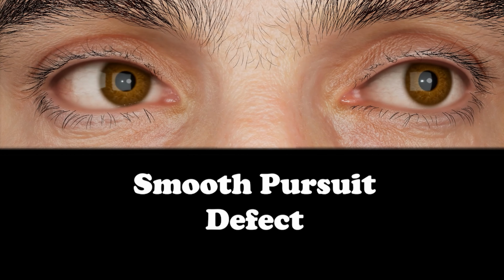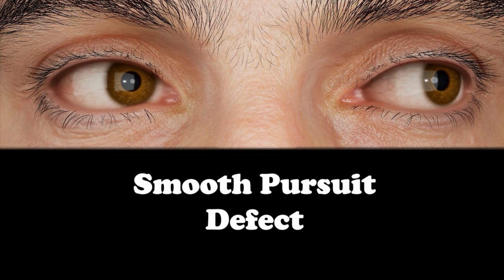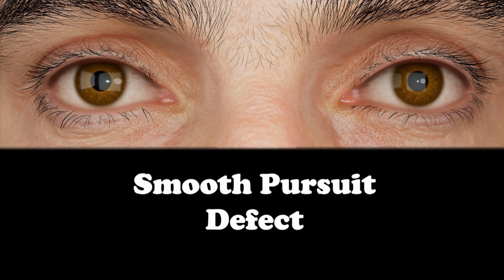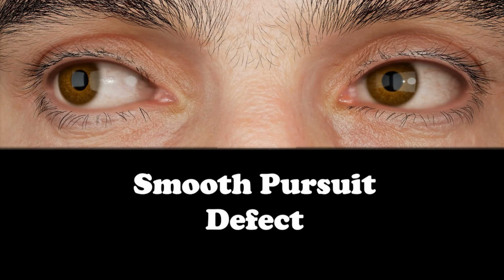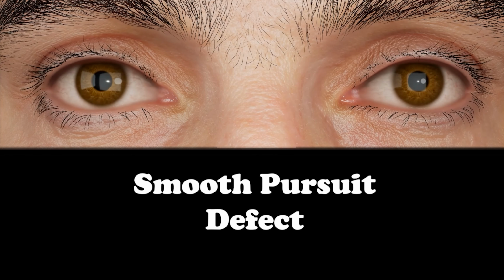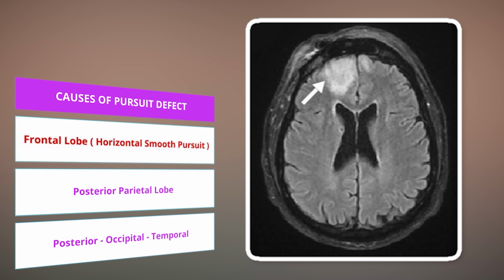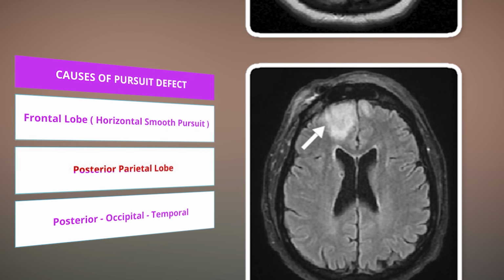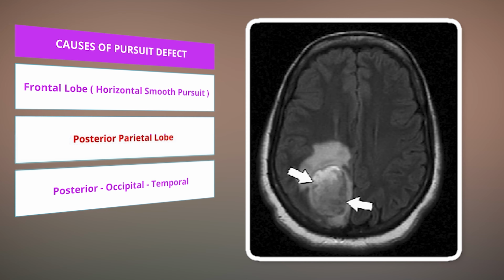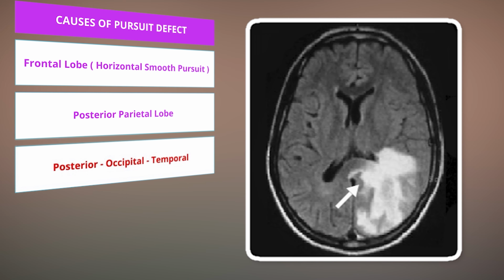You can appreciate a smooth pursuit defect. Here, one eye is moving at constant velocity during horizontal gaze, whereas the other eye is slow but trying to catch up. This is pursuit defect. It involves the frontal lobe, posterior parietal lobe, posterior occipital, and temporal lobe.